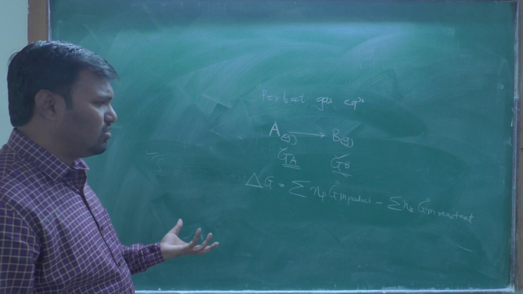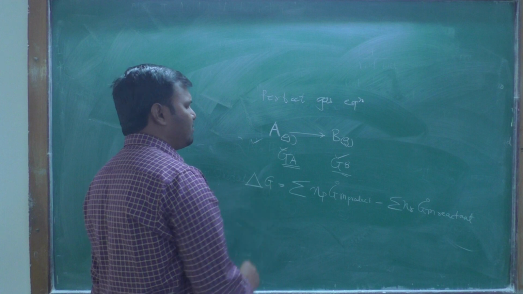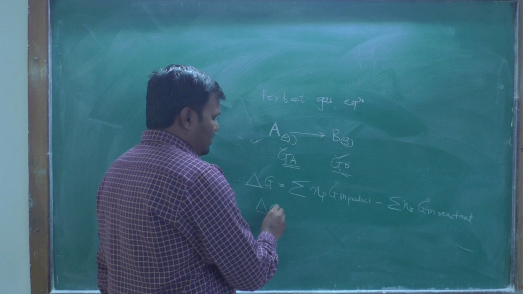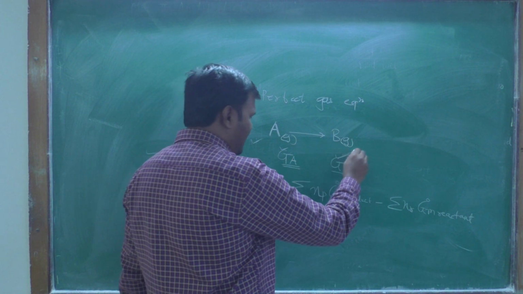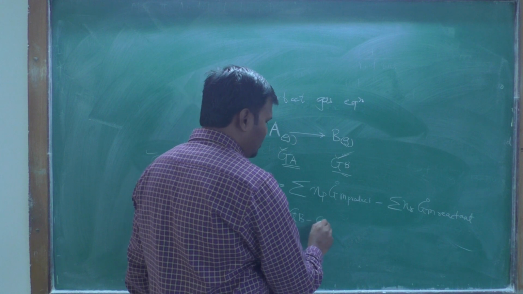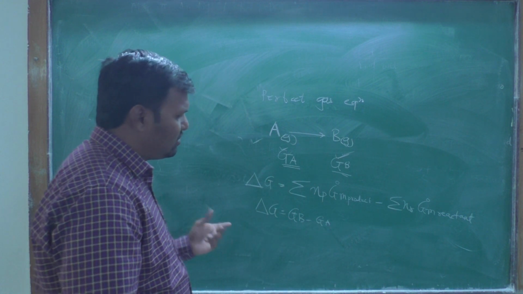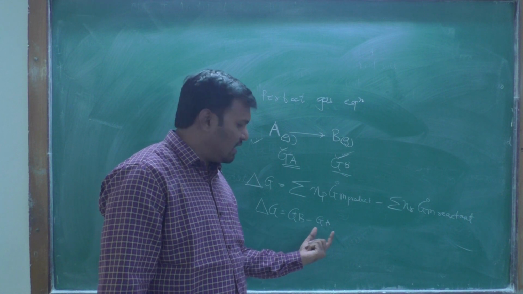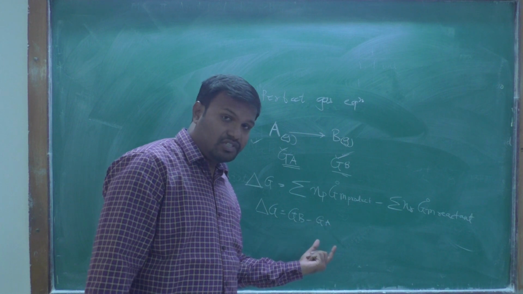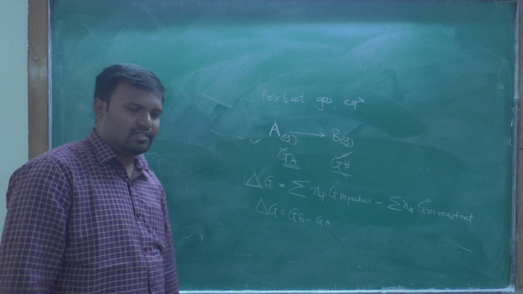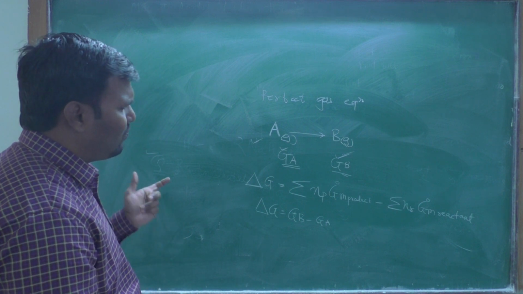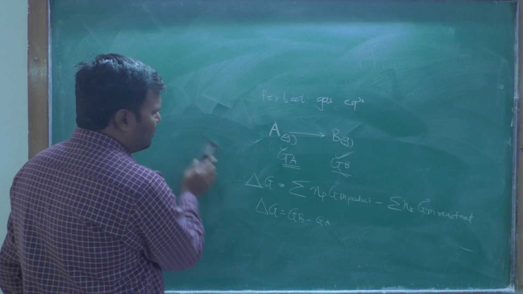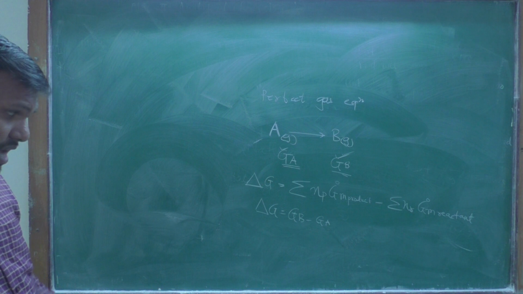By using this equation we can give the Gibbs free energy change. Delta G is equal to Gb minus Ga, where delta G is the change in free energy, Gb is the free energy for the product, and Ga is the free energy for the reactant. Okay, we have one formula. By using that formula we can put the values of Ga and Gb in this equation.